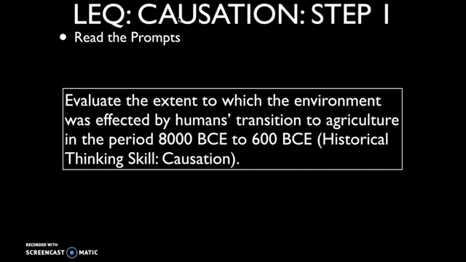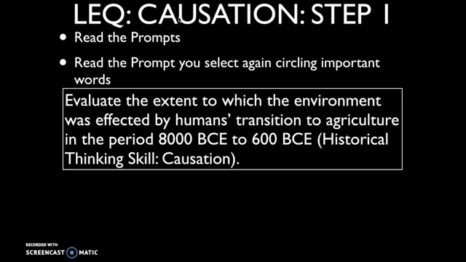600 BCE. So the next step, once you've selected a prompt, is to read it again and really focus on the key words that you need to make sure you're honing in on. So in this particular prompt, my feeling, the most single important word in this prompt is probably affected, because it ensures that you're focusing on the proper thing, which is the effects and not the causes. This is a causation essay, but a causation essay that ultimately wants you to focus first and foremost on the effects. It's the effects of what? Well, the effects of humans' transition to agriculture.